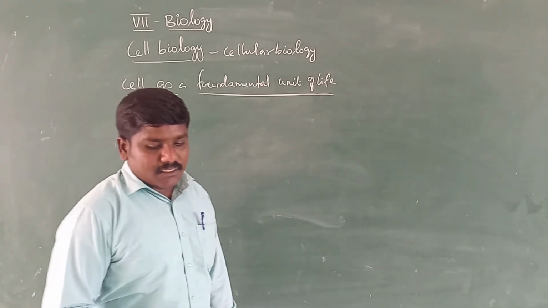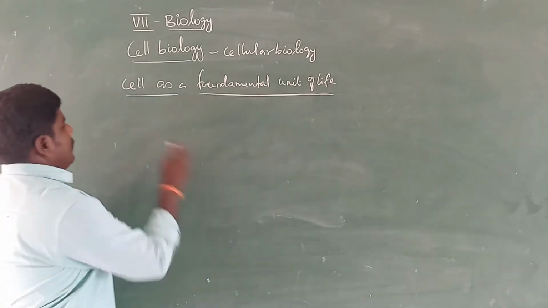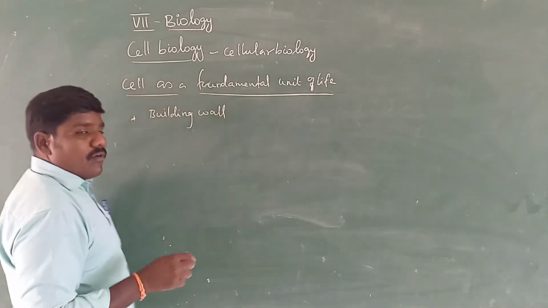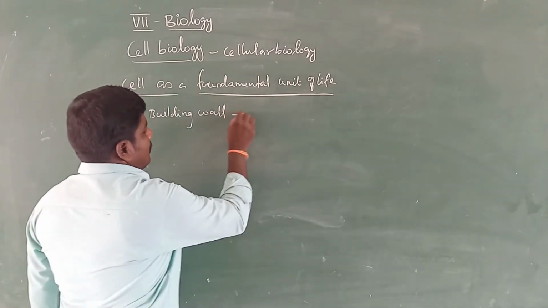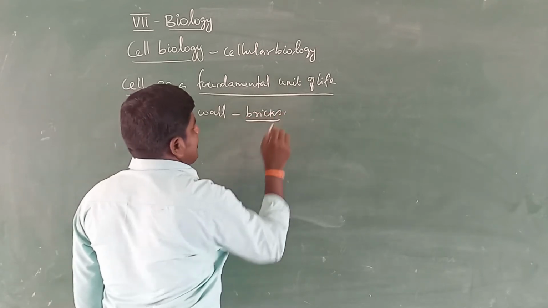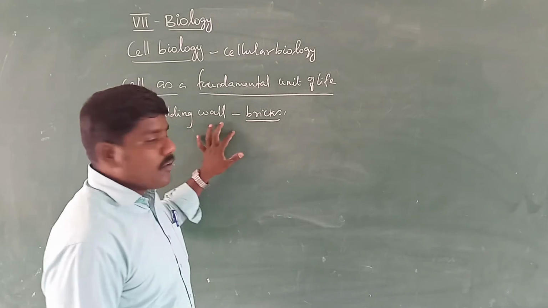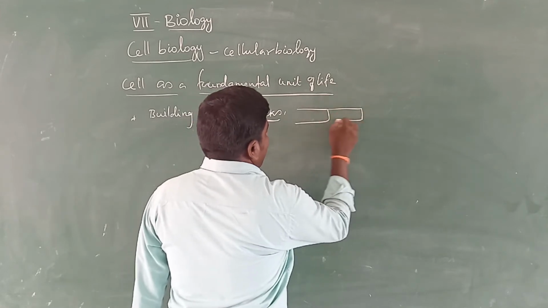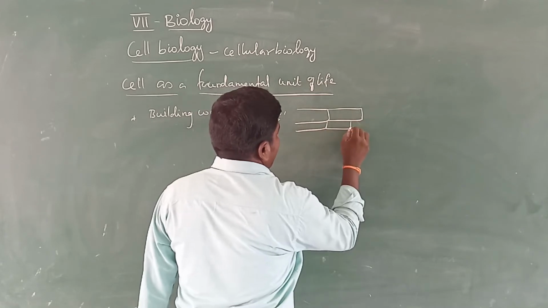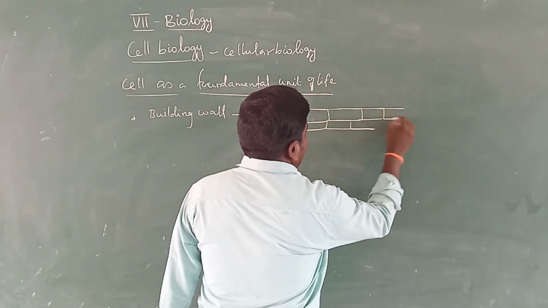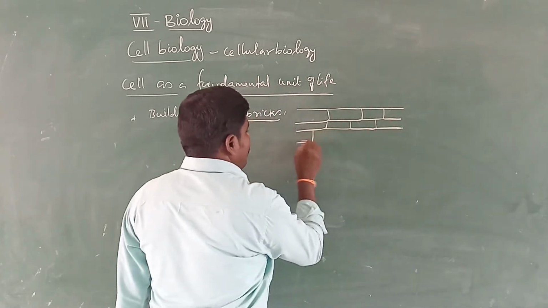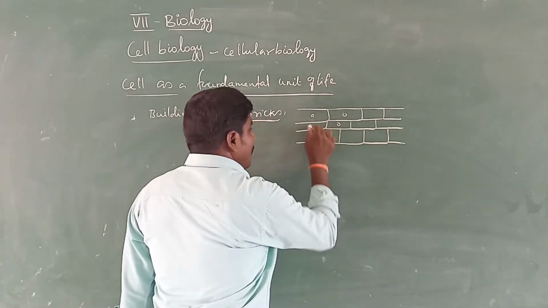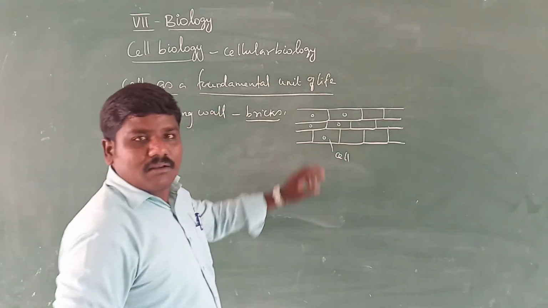For example, the building wall is made up of numerous bricks. Each and every brick is called as cell.